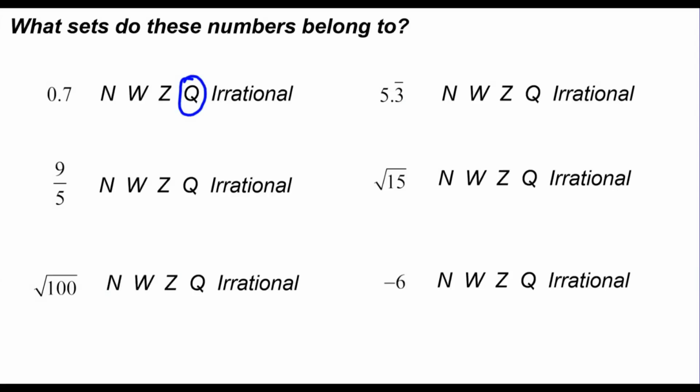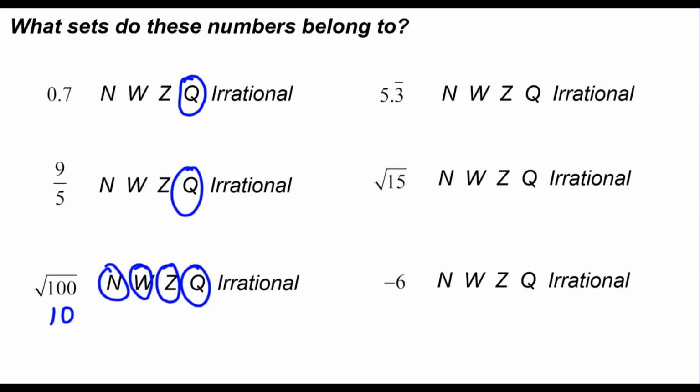The next one, 9/5. That is 1 4/5. That's not a natural number. That's not a counting number. It's not a whole number. It's not an integer, but it is rational because it is written as a fraction. And that means it is not irrational. The next one, the square root of 100. Well, the square root of 100 is 10. So 10 is categorized as a natural number. That's a counting number. It's also a whole number. It's also an integer. And it's also rational. We can write that as a fraction, 10 over 1 or 20 over 2. Therefore, it is not irrational.